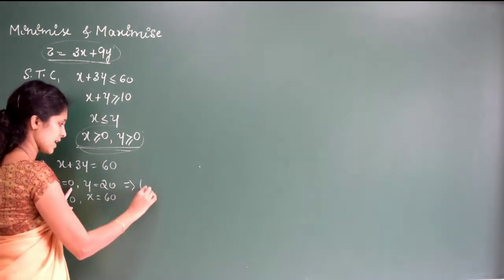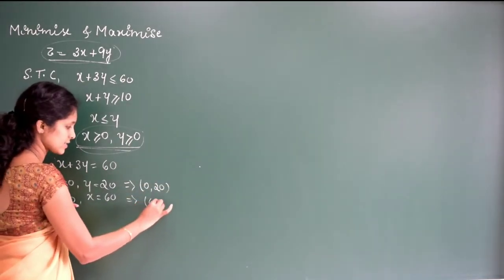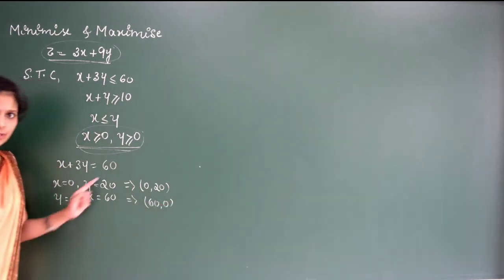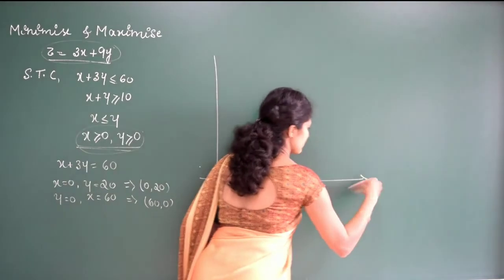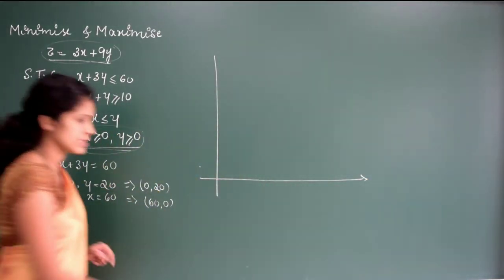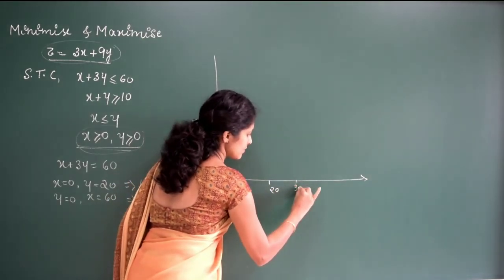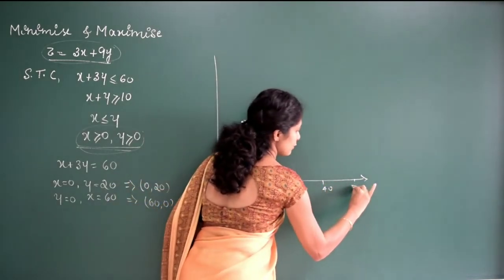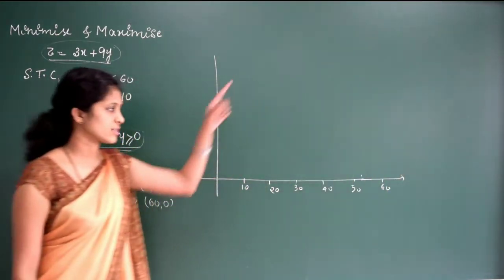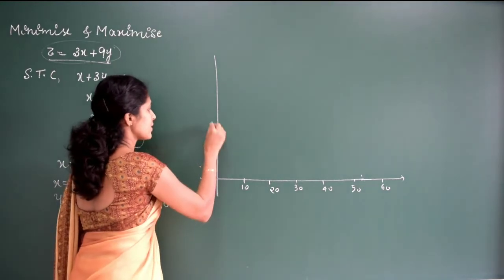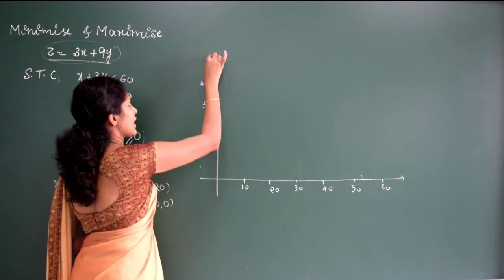So the points are: x axis 0 and y is 20, and x is 60 and y will be 0. First we will draw the graph of this function. Here 20 and 10 is this. So we will consider 10, 20, 30, 40, 50 and 60. Okay, continue. Write the scale. Here this is 10, 20, 30, 40 and so on.